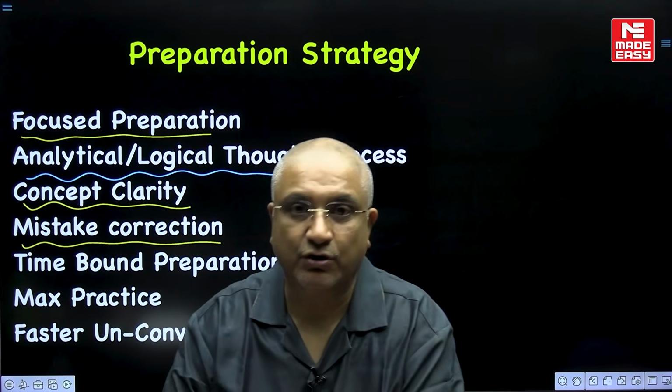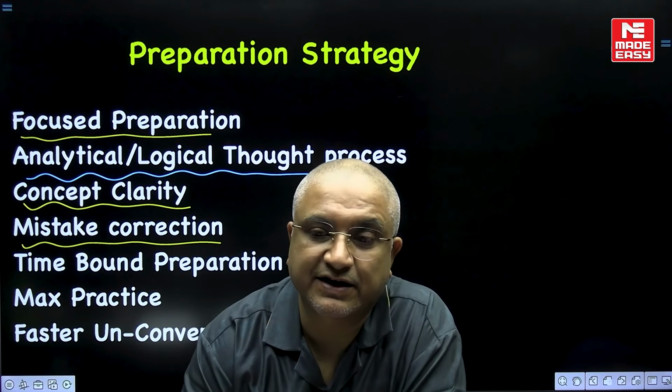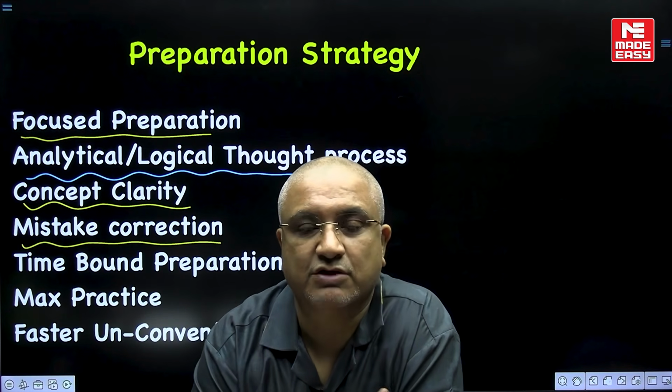Now another area is mistake correction. While writing a test series or attempting questions, you can identify what type of mistakes you are going to commit.